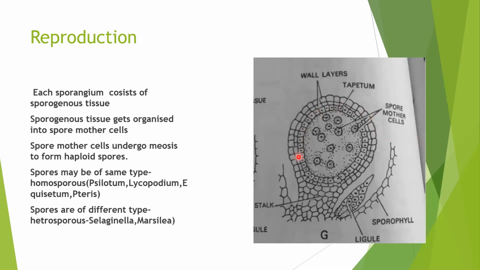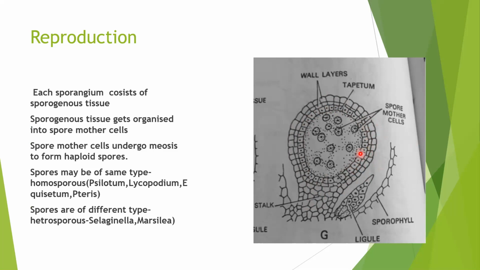Now, sporangia, whether they are micro or macro, will reproduce by the formation of micro and megaspores. But here we are taking the example of microspores, and this is the sporangium, which has a wall layer. Now, this wall layer is the sterile jacket of the sporangium, and this is the stalk of the sporangium, by which it is attached to the leaf on which it is found. And this is the inner layer of the sporangium called tapetum. Basically, this layer will nourish the sporogenous tissue.